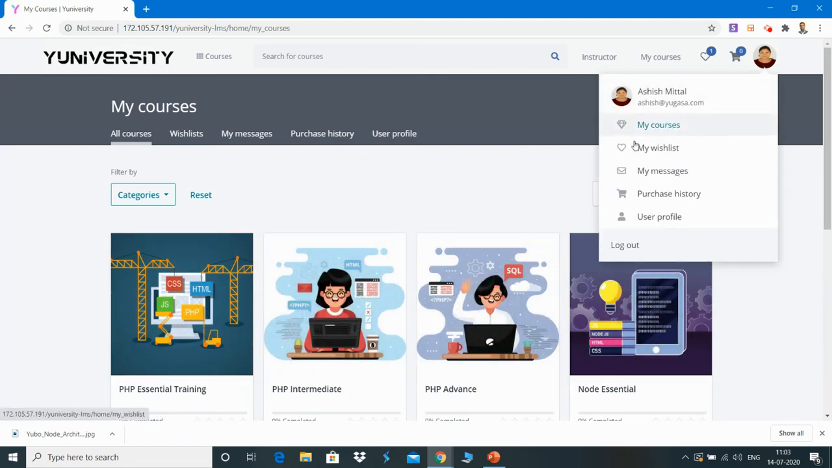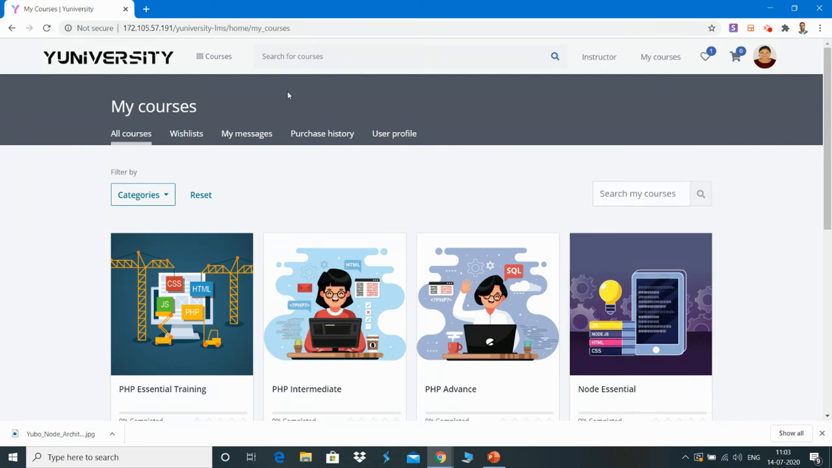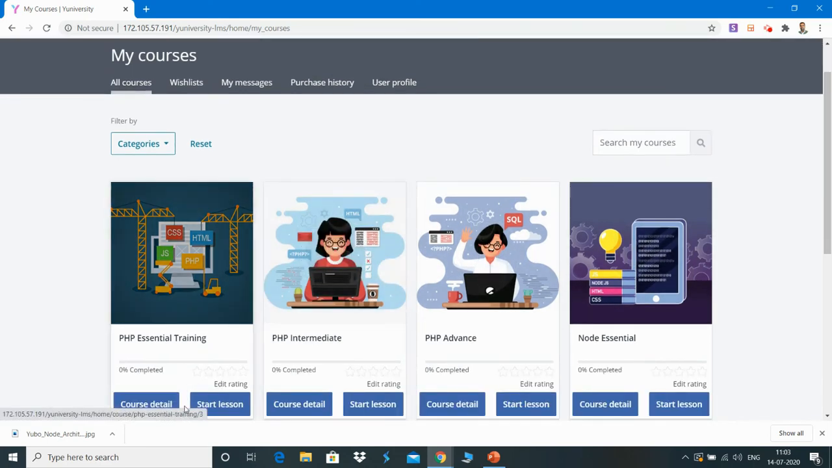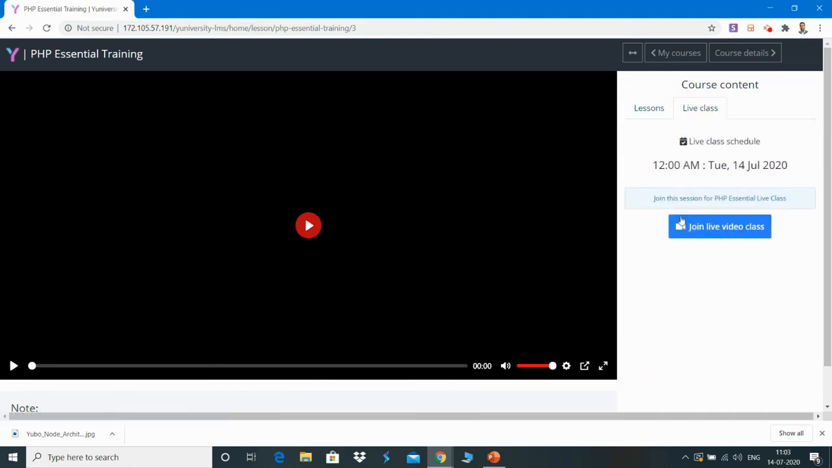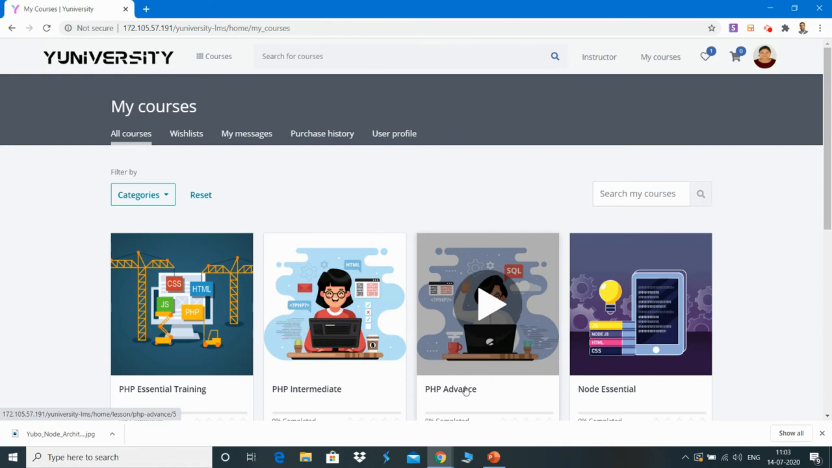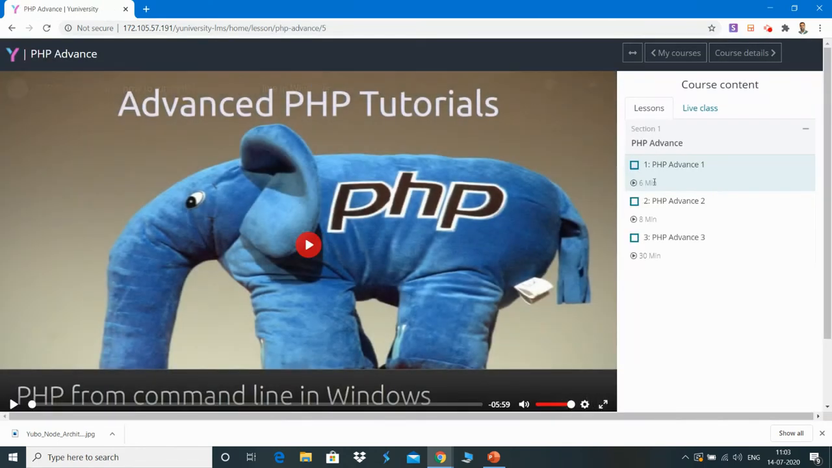I have all the options like my wish list, my messages, my purchase history, user profile, and all. I can manage everything over here. If I go to see the essential training of PHP, I see that the lessons are differently available here, and there is even a live class available for me to join at 12 o'clock today, the 14th of July. I can also see the different courses and their specific lessons available there.